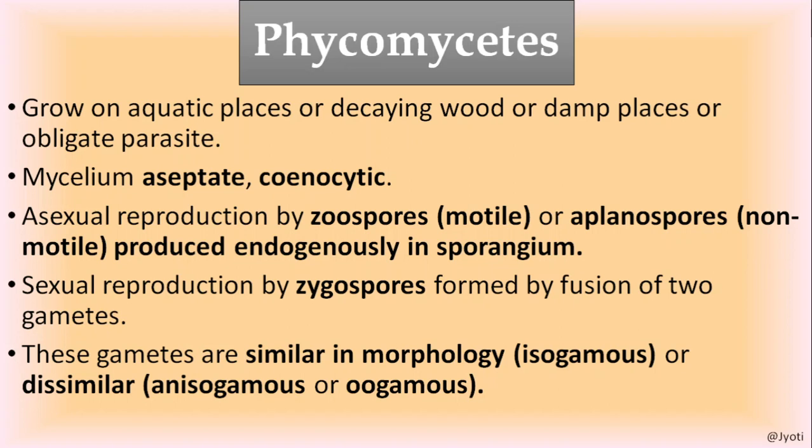But when the two gametes which are fused are dissimilar morphologically, that means their size is different or any morphological difference is there, then the gametes are called anisogametes, and the sexual reproduction is called anisogamous or oogamous type of sexual reproduction.